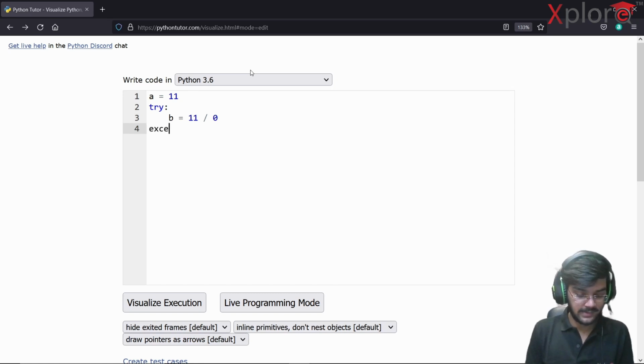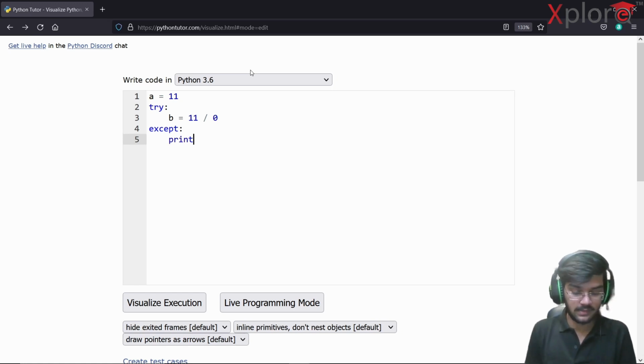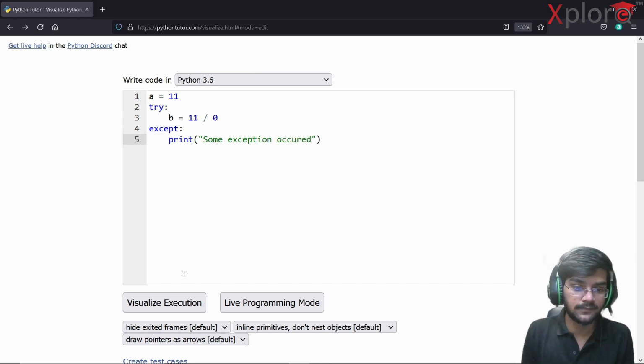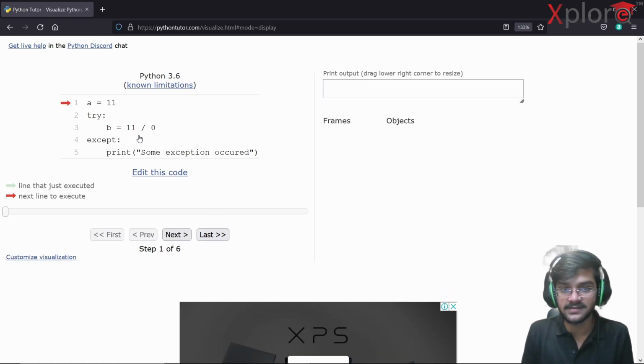The except clause will come here. So in except, I'm going to print that some exception occurred, not an issue at all. As of now, when I execute this, 11 by 0 is going to be a problematic thing. Initially it was throwing a zero division error. Right now, since I've written the except block here, it will go up here and print whatever the statement is here.